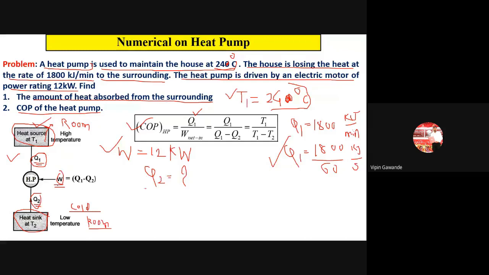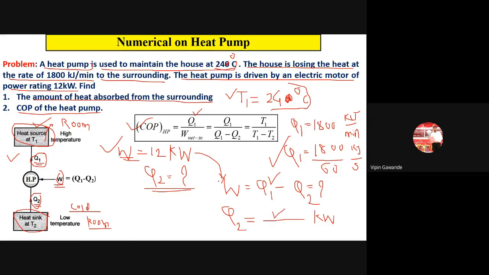For finding this Q2 value, use the W formula. W is equal to Q1 minus Q2. Q1 is given in the problem, and W is given in the problem. We have to find out the value of Q2. So from this you can find the value of Q2 in kilowatt. If you put these two values in here, you will get the value of Q2.